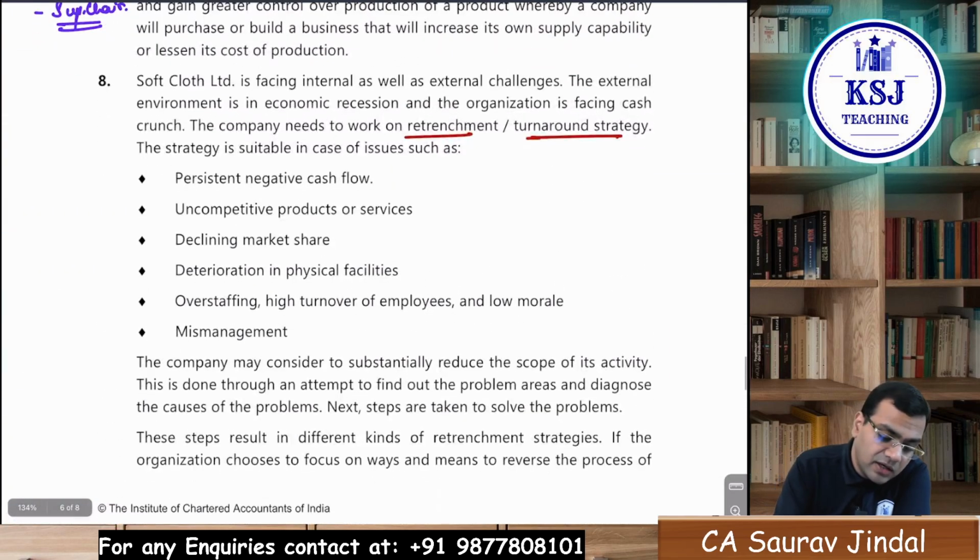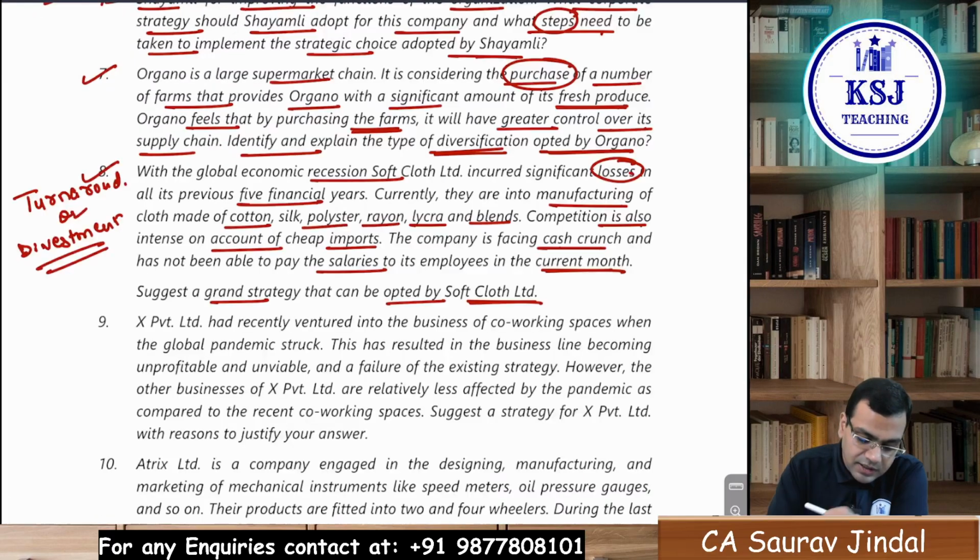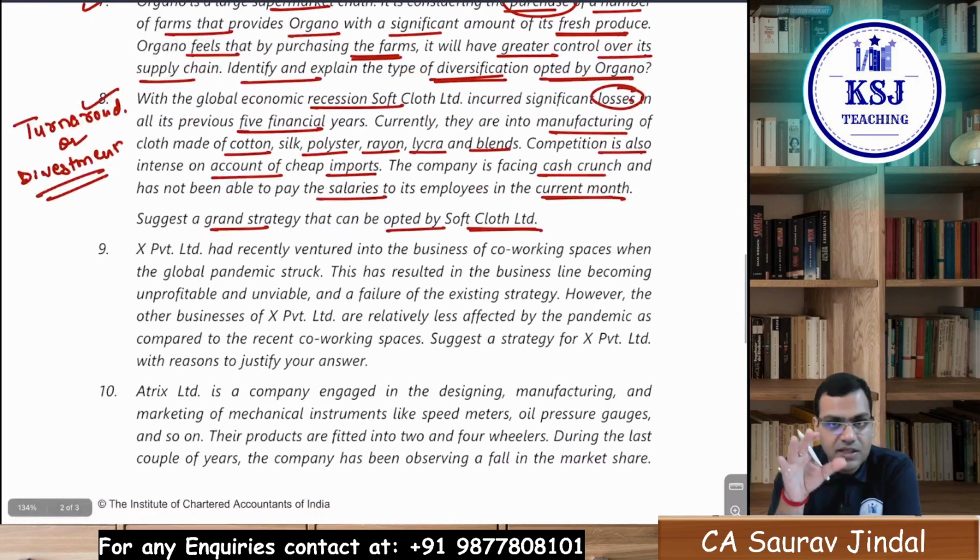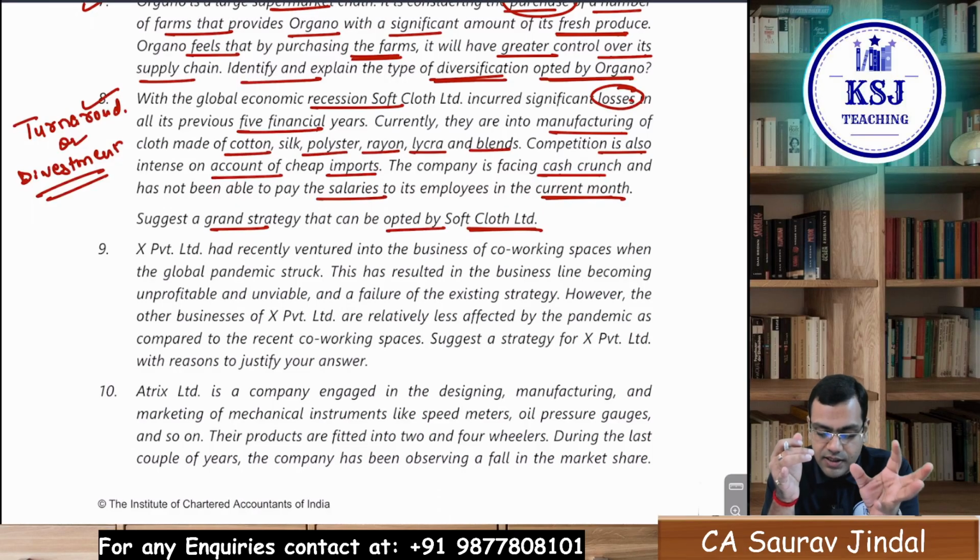In this particular question, you have to mention all the 3 strategies, because this question is not related to any specific strategy. The company will first try for the turnaround strategy, right? First, you will explain that the company is into losses, facing a cash crunch and competition, and negative cash flows are there.